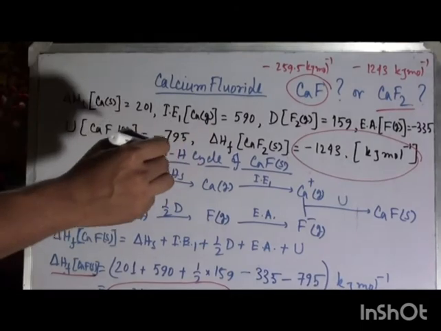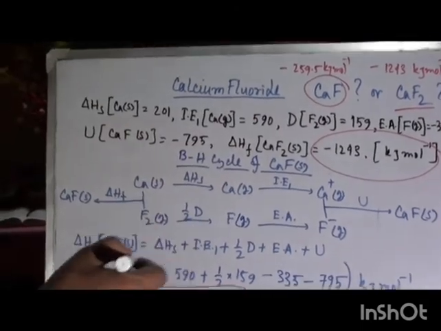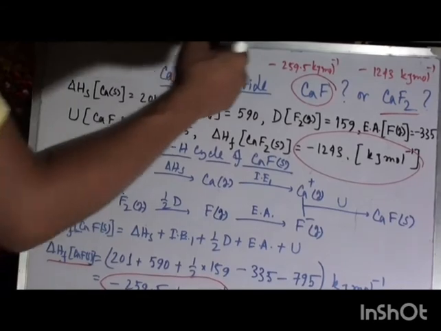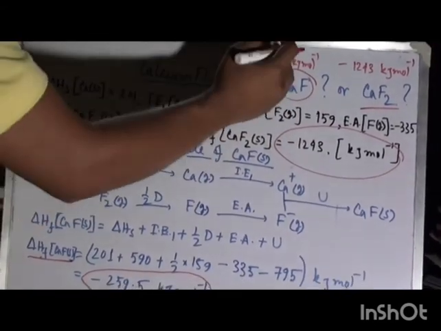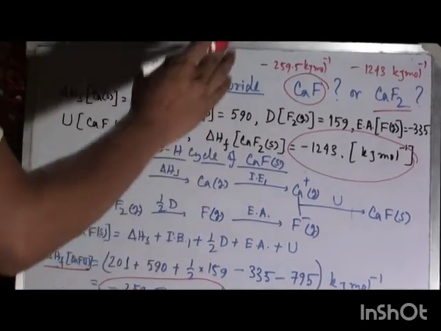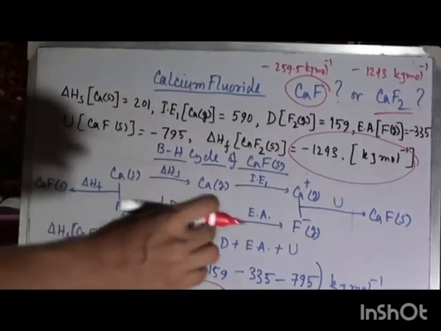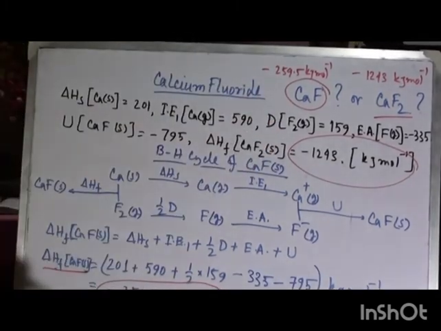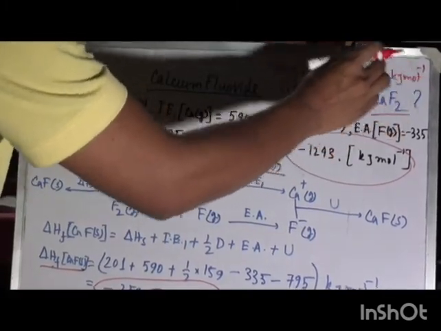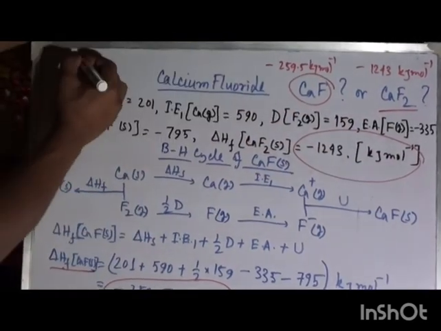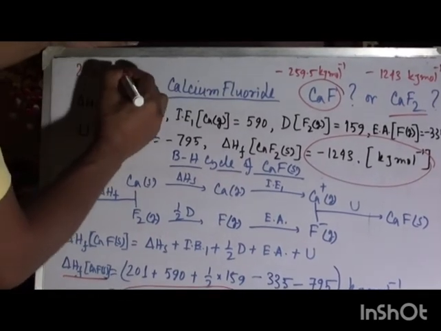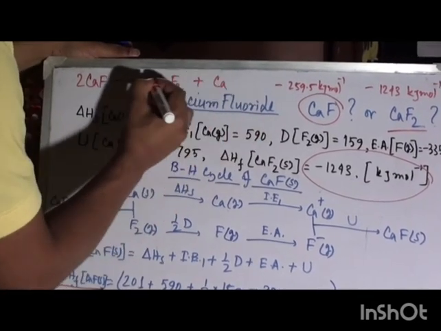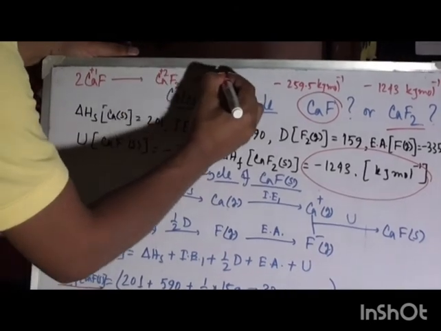That is why when anybody tries to produce CaF applying this Born-Haber cycle, and when CaF is produced, since its formation energy is very much lower than that of CaF2, this CaF is converted to CaF2, or we can say CaF disproportionates to CaF2 and metallic calcium as shown here. 2CaF to CaF2 plus metallic calcium, where this is plus 1, this is plus 2 and 0.